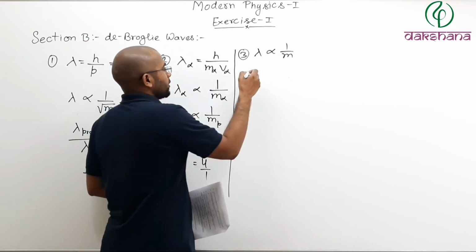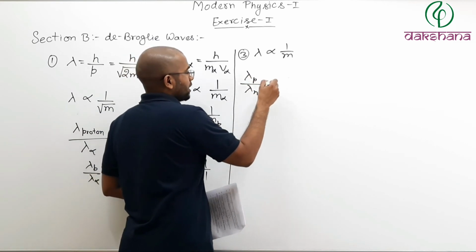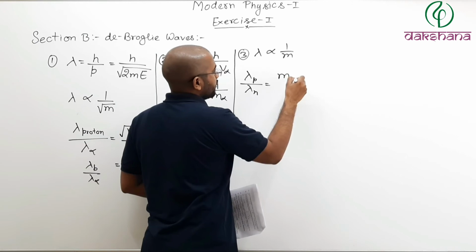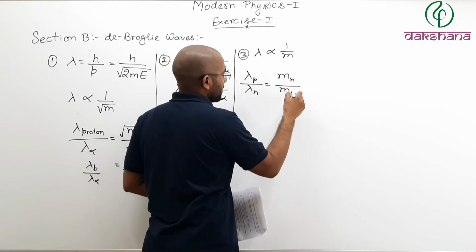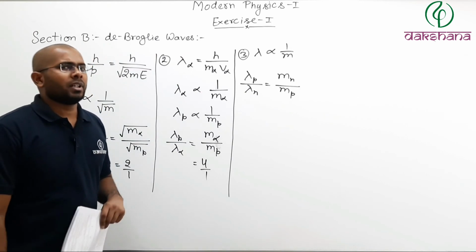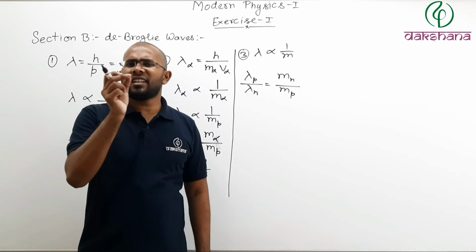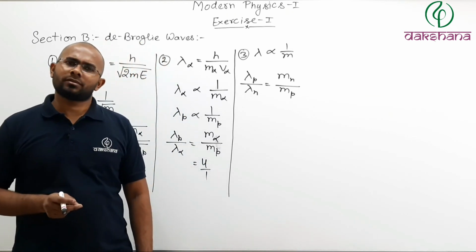So you can say lambda of proton divided by lambda of neutron is equal to mass of neutron divided by mass of proton. Now, if you remember, mass of a neutron is slightly greater than mass of a proton.